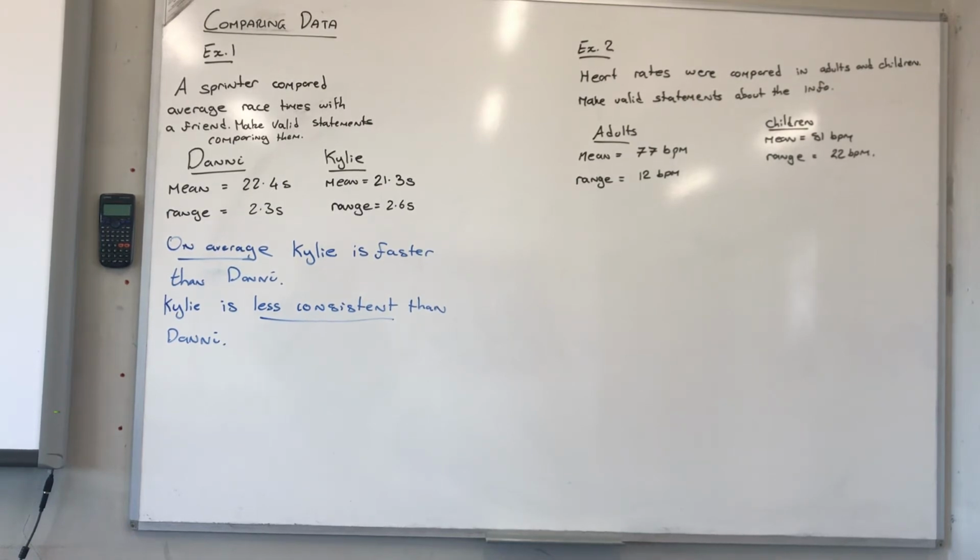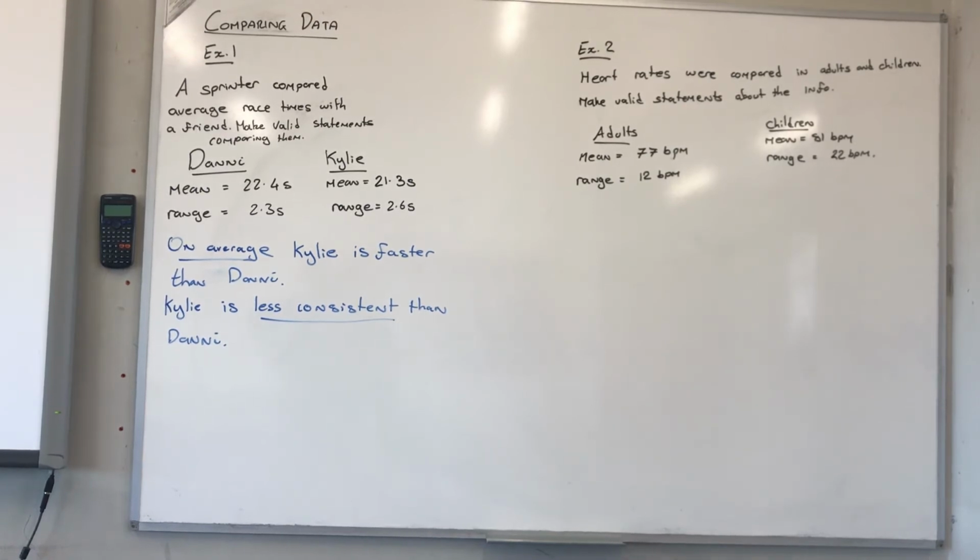If we look at example 2, heart rates were compared for adults and children. Make valid statements about the information. Straight away we can compare the means. We can read that the adults have an average beats per minute, which is what BPM stands for, of 77, whereas children had an average BPM of 81.